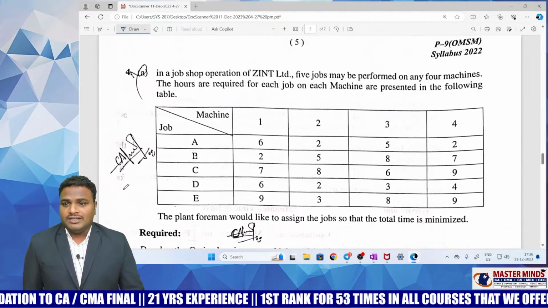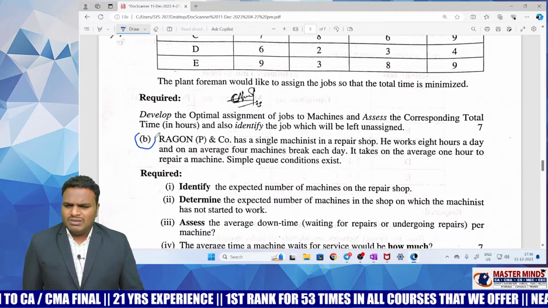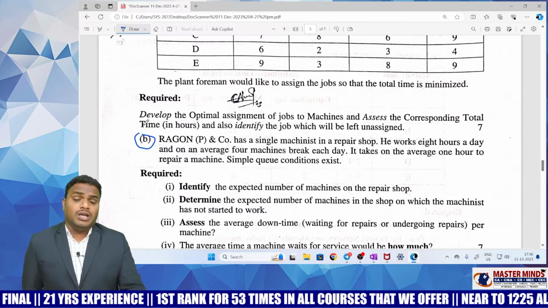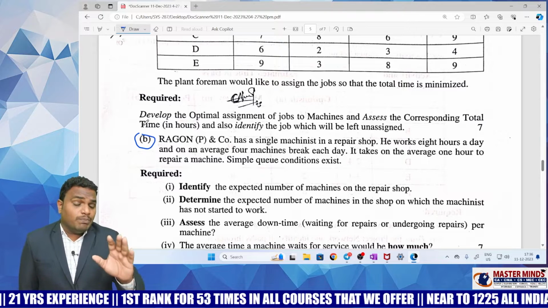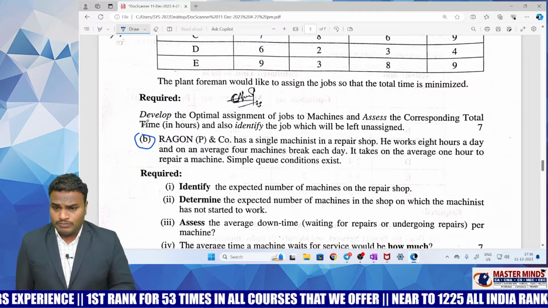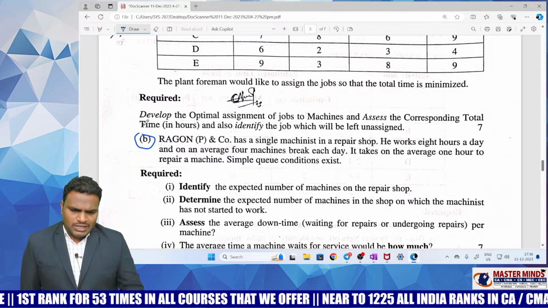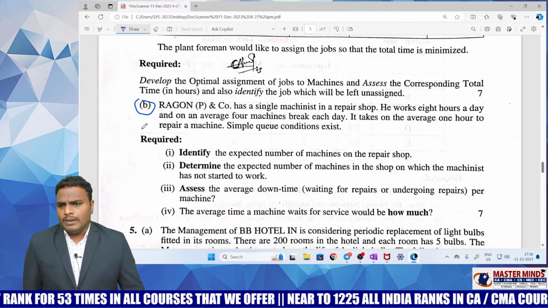And 4B. The majority of the students are taking this queuing model as a choice, but in my opinion this is one of the important chapters from the exam point of view. You will get easy marks in less time. Let's see this question here.